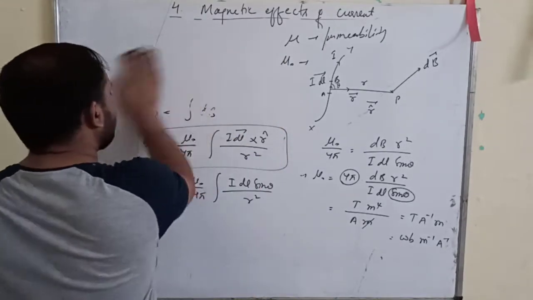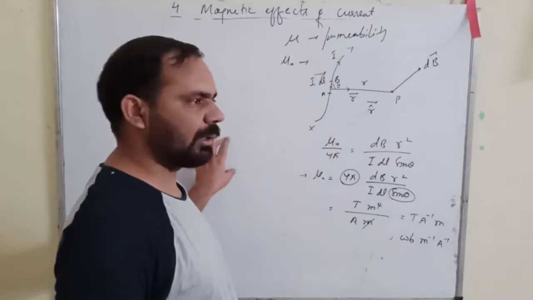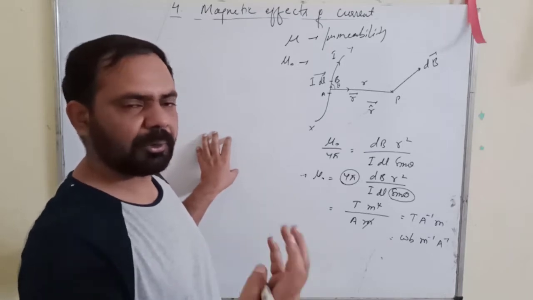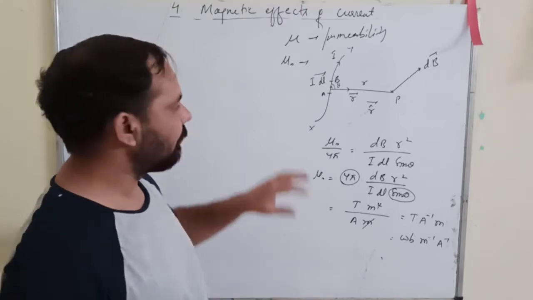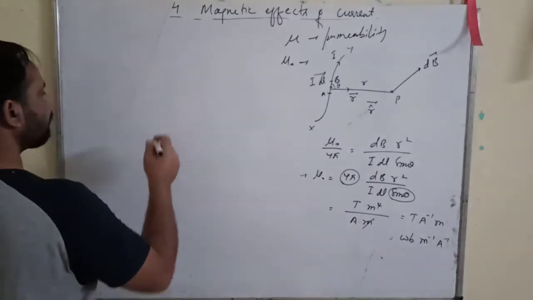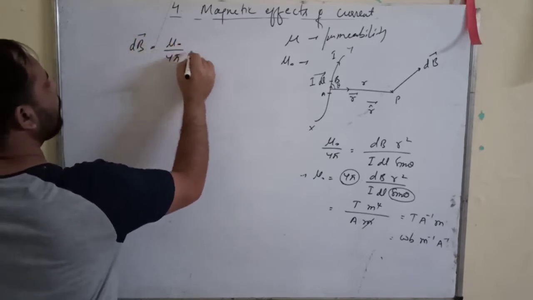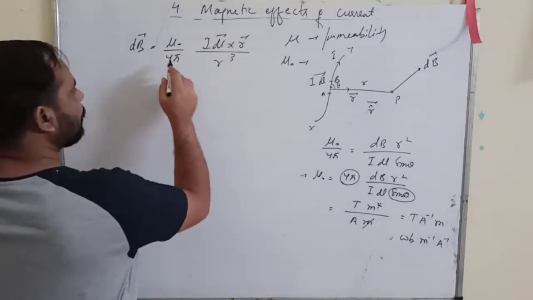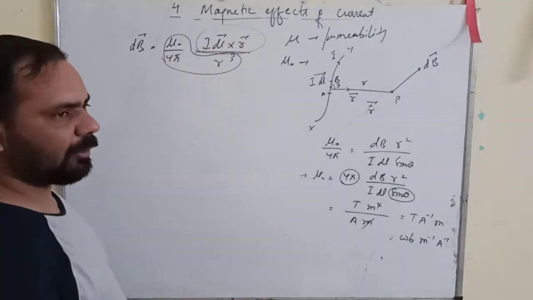Just like any quantity that we obtain from cross multiplication, we find the direction in a similar way. Because we are using the cross product, dB vector is equal to mu naught upon 4 pi I dl vector cross r vector upon r cube. All these other quantities are scalar. So whatever is the direction of I dl vector cross r vector, that will be the direction of dB vector.